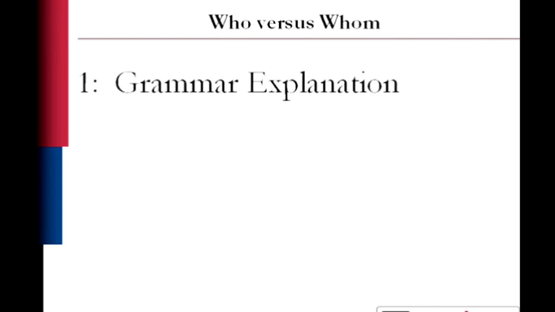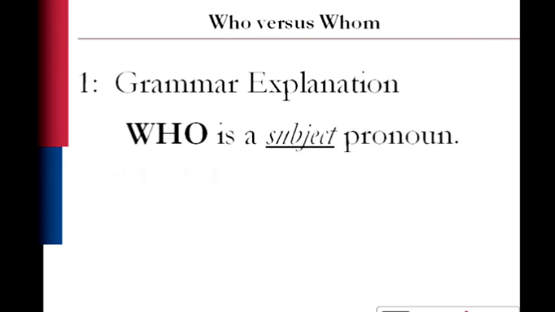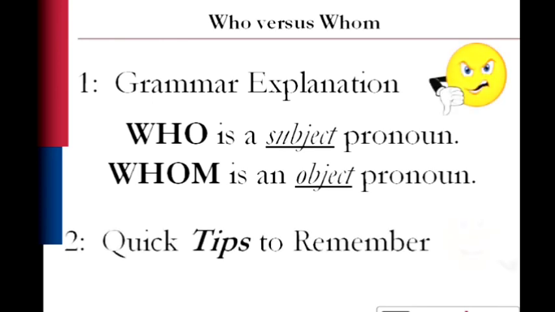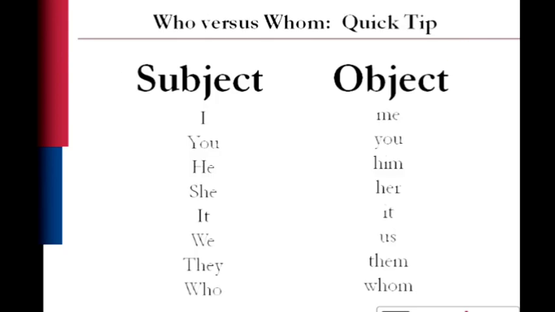That's the grammar explanation, that who is a subject pronoun and whom is an object pronoun, which you might not like. So let's get on to the quick tips that are going to help you remember when I use who and when I use whom. So one of the quick tips is, in the category of subject pronouns, you'll see that he is a subject pronoun and who is a subject pronoun.